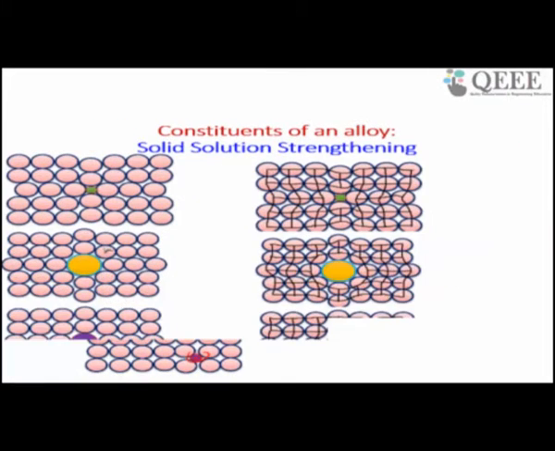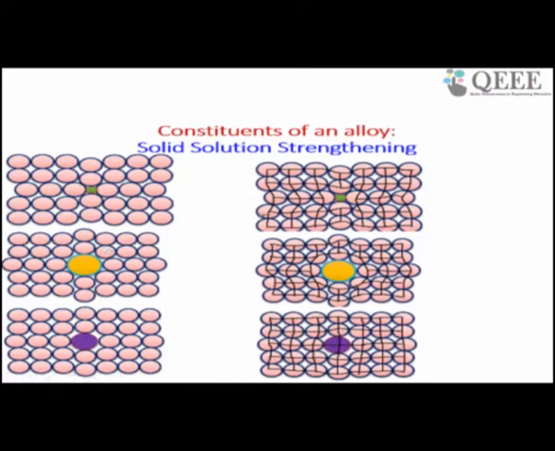Now, because of this strain field, as we discussed, because of adding something, it is getting a strain field, and this strain field may be either compressive or tensile. So in this region the lattice is elastically distorted and a strain field is developed. Now what will it cause? What will happen to the properties? The strength of these materials will be higher.